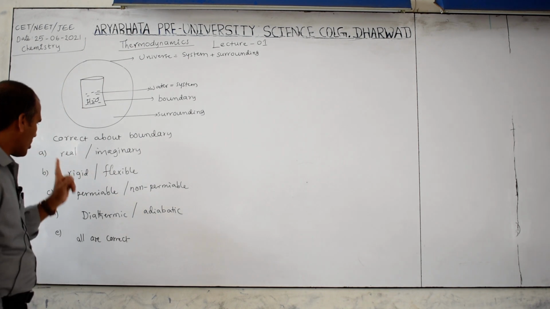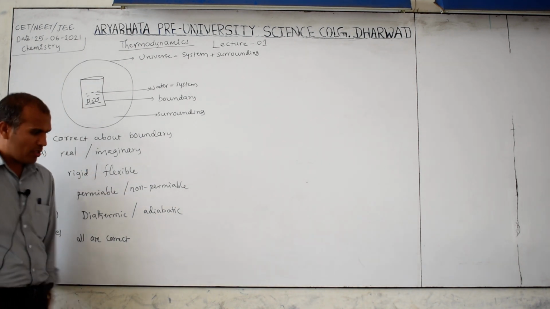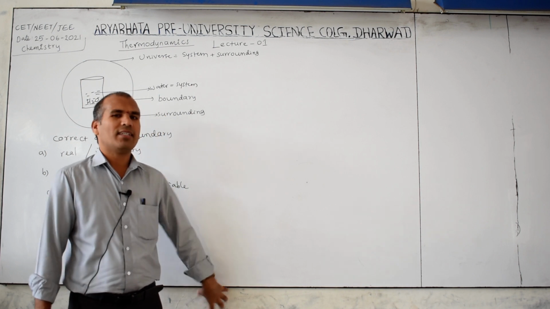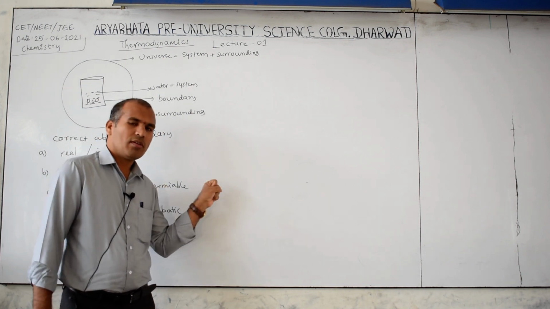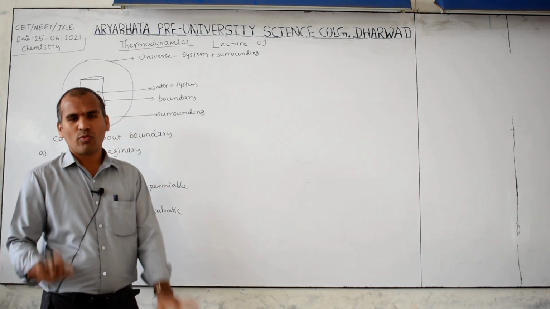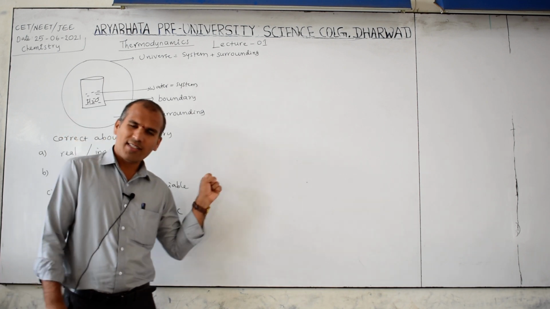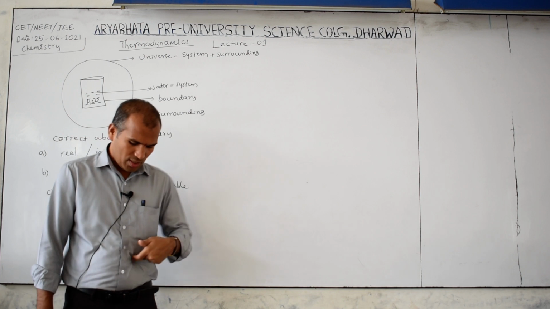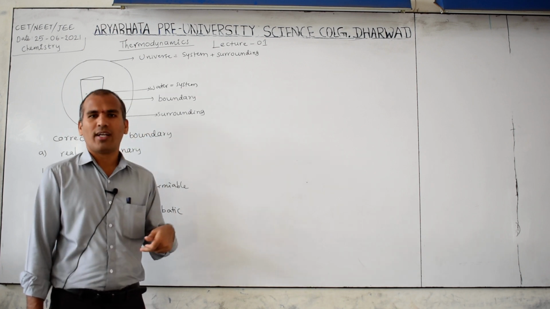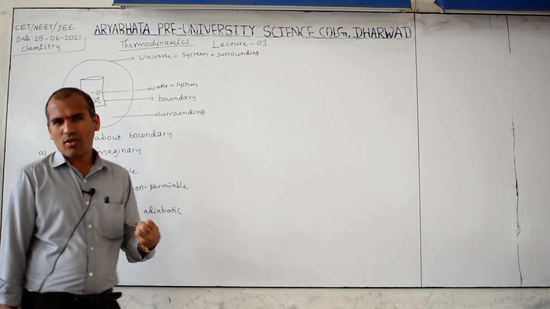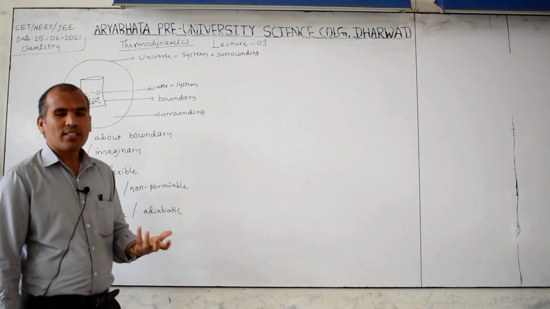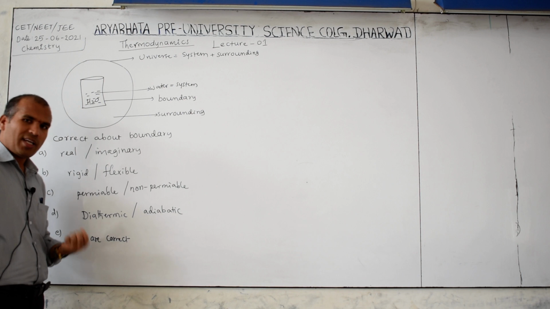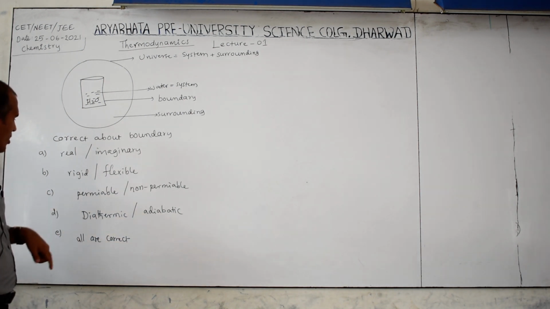Therefore the first one is correct, and rigid and flexible too. Now consider this wall. What is it? Rigid. If you push like this, it is not moving. Therefore this wall is rigid. Flexible means what? If you press the wall, it moves inside and comes back. This is called flexible, moving front and back. A wall may be rigid or flexible.